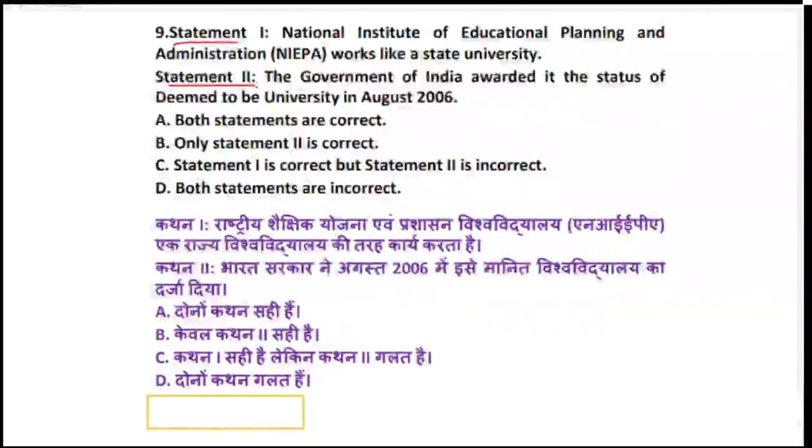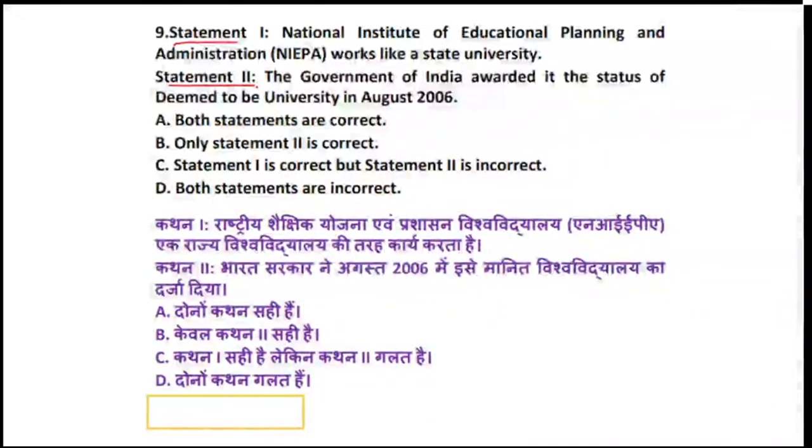So this is what the right answer is for question number 9. The National Institute of Educational Planning and Administration is established by the Ministry of Human Resource Development, that is Government of India, and is a premier organization for capacity building and research in planning and management of education.